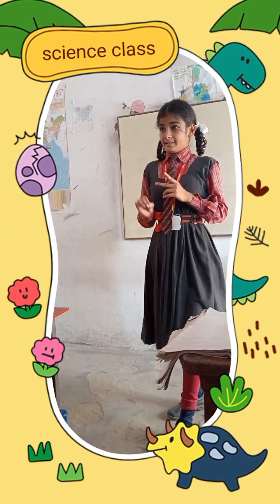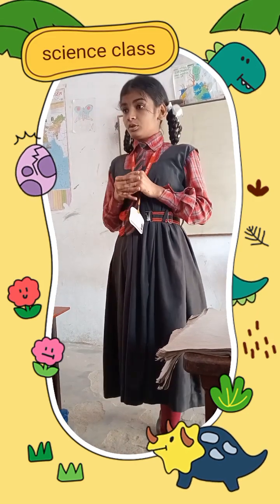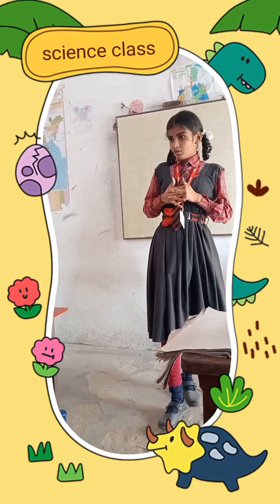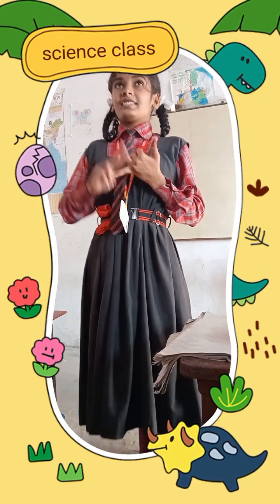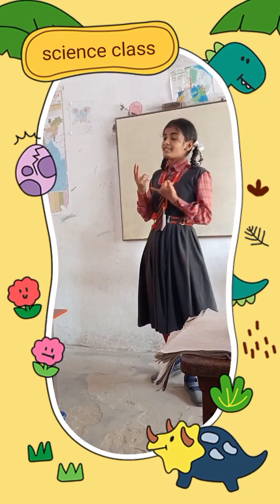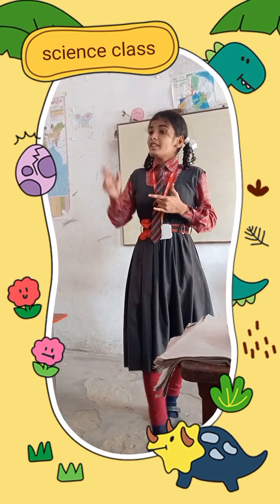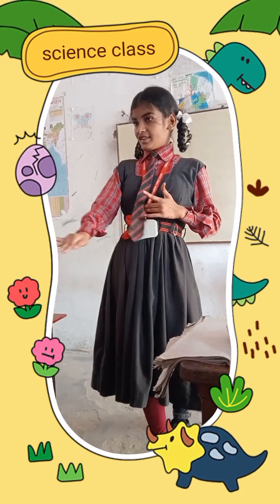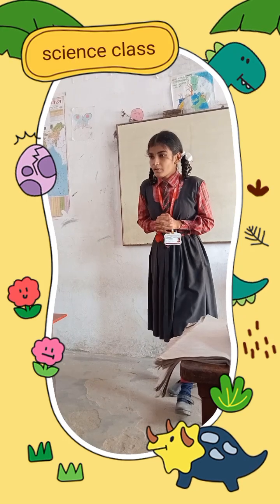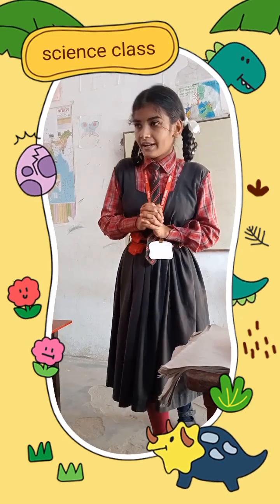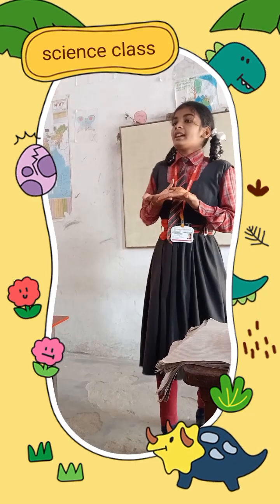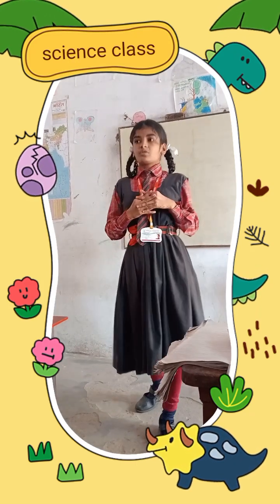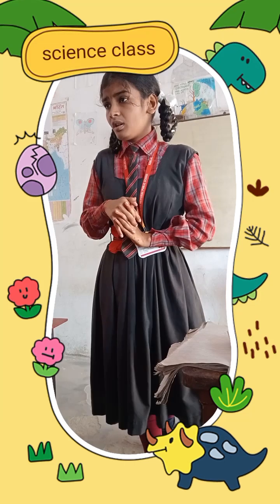And the next is preservation from microorganisms. There are four methods to preserve our food from microorganisms. First is dehydration, second is freezing, third is increasing temperature, and fourth is using preservatives. First of all, we study dehydration. The process of removal of water from the food item is known as dehydration. And the next is freezing. Microorganisms cannot survive in very cold temperatures. Because of this, our food is preserved from microorganisms.